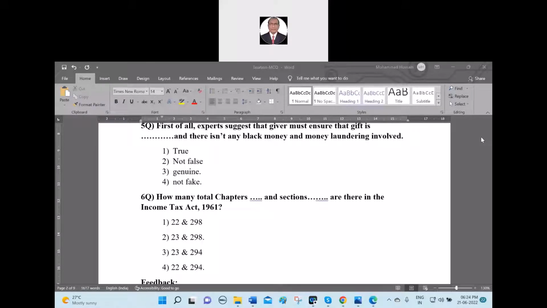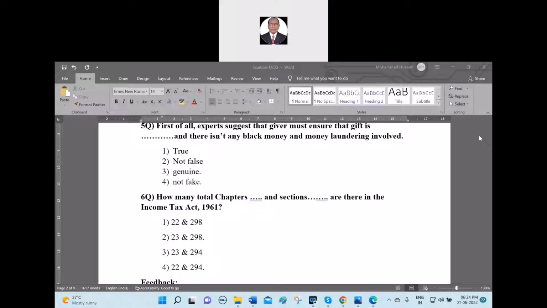How many chapters and how many sections in the Income Tax Act? The answer is option 2. That is 23 chapters and 298 sections are there in the Income Tax Act 1961.